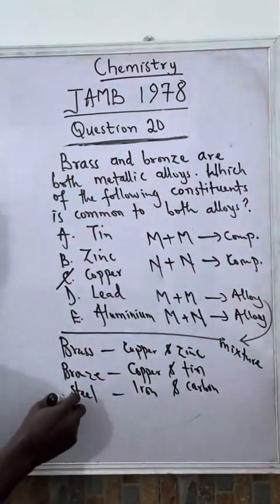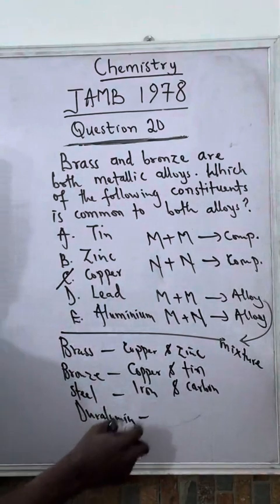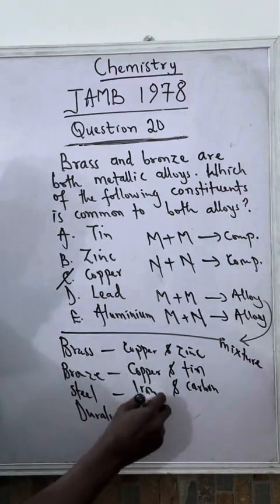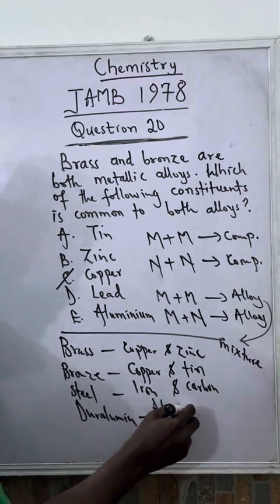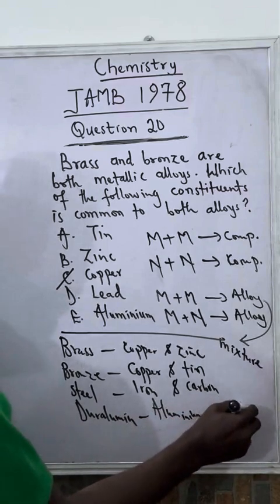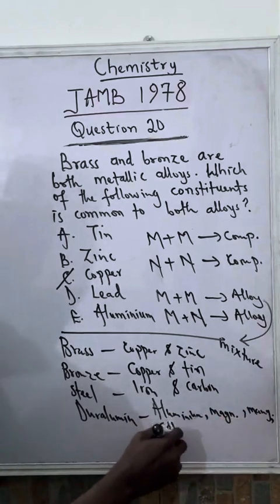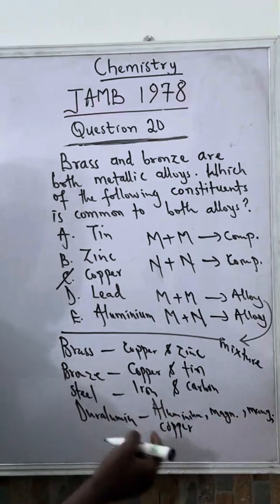Then another one is duralumin. This is made up of aluminium, magnesium, manganese, and also copper. Copper is also present inside duralumin.